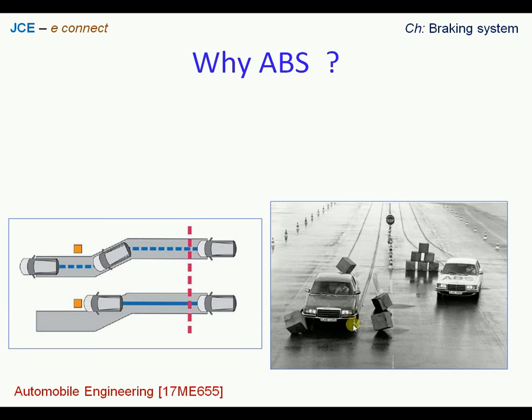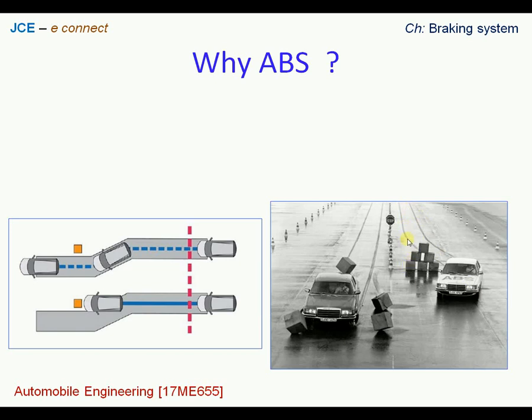That means the wheels are not rotating, but however the vehicle is moving. So therefore we see that there is no proper control on the directional stability, and thereby we can see an accident here.